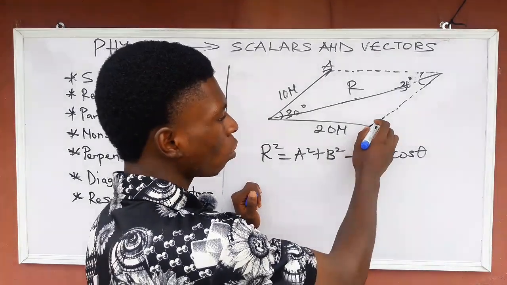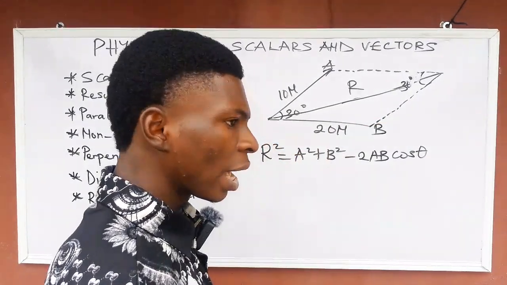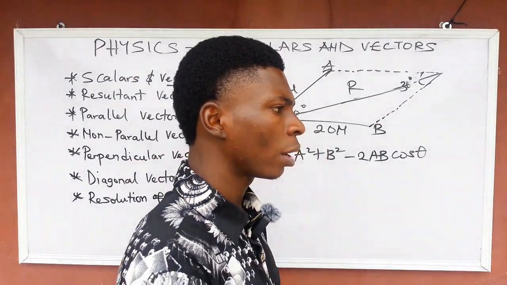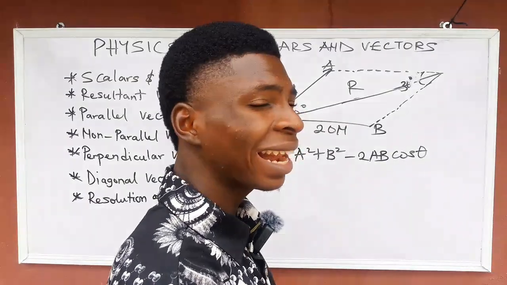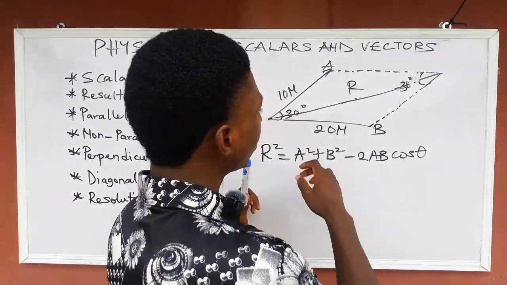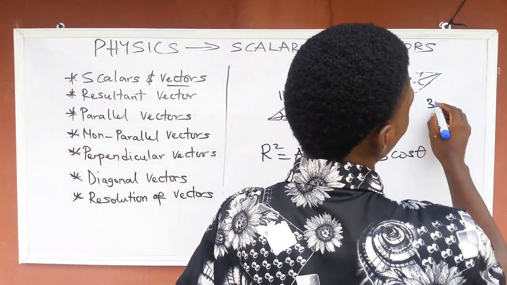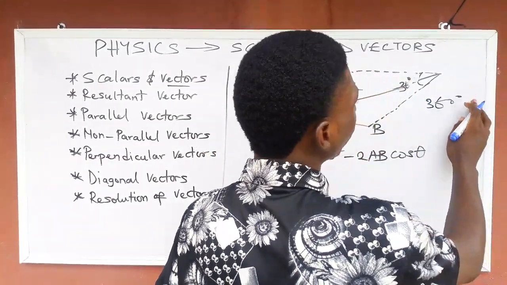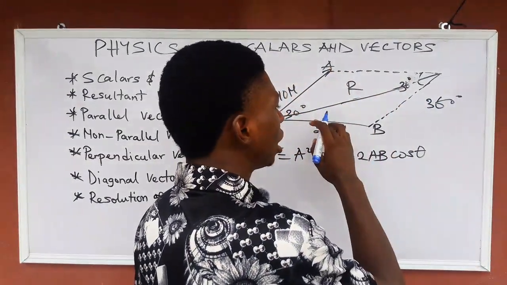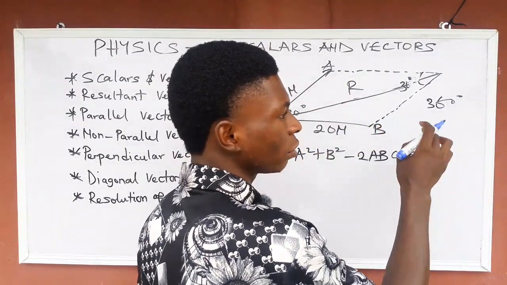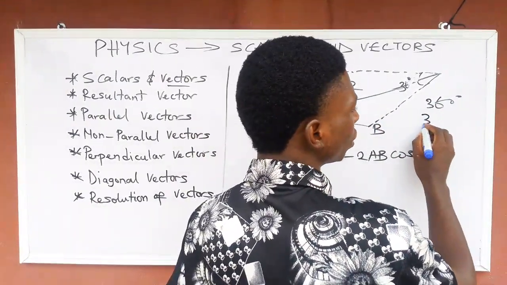The total angle in a quadrilateral is 360. The total of these 4 angles is 360 degrees. Since I have gotten the 2 angles, 30 plus 30 would be 60. If you remove 60 from this, that would be 300.